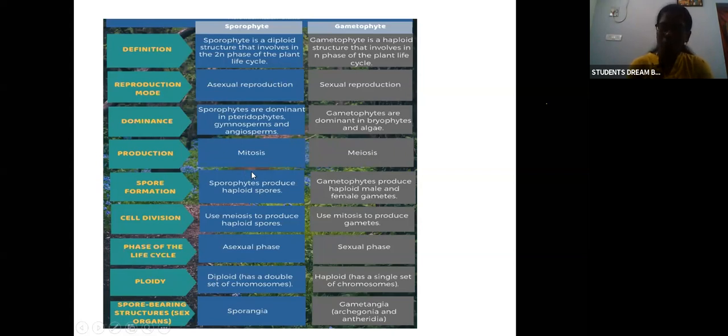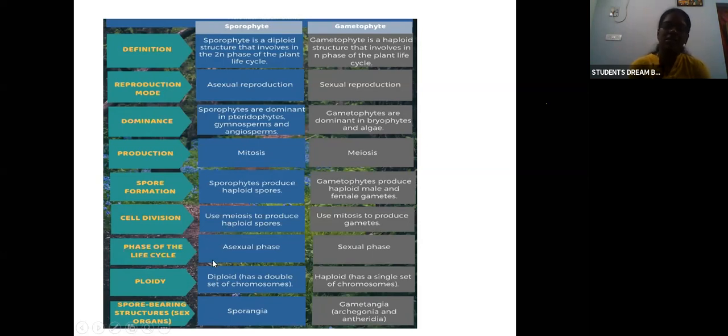Here spores are formed, here gametes are formed. How does cell division happen? Through meiosis to produce haploid spores, whereas cell division in the gametophyte is mitosis to produce gametes. So that is the difference. How spores are produced: it uses meiosis here, whereas it uses mitosis to produce gametes.